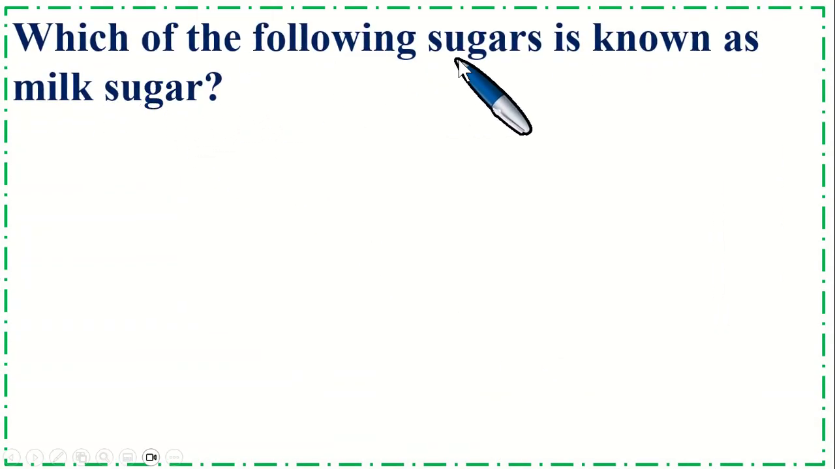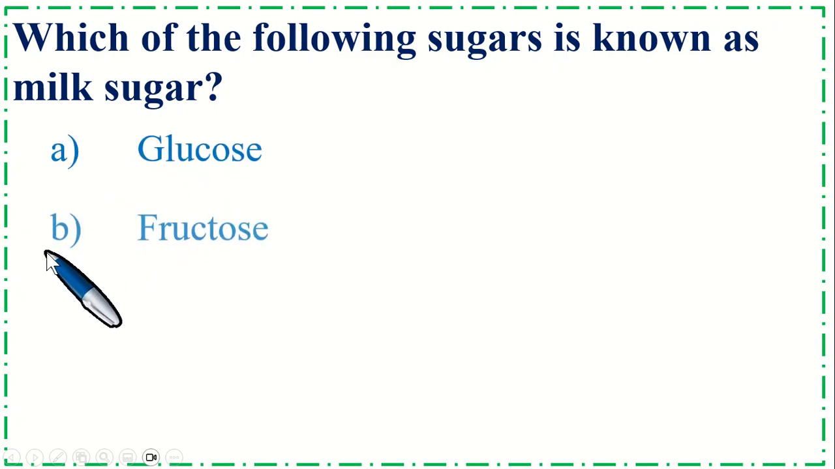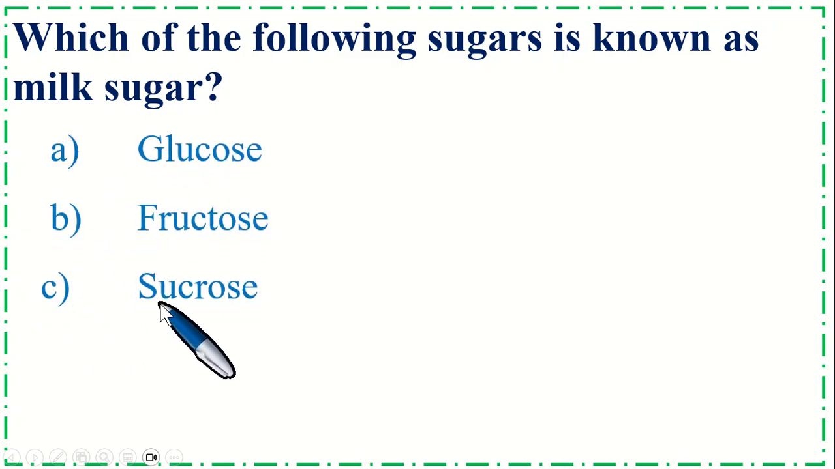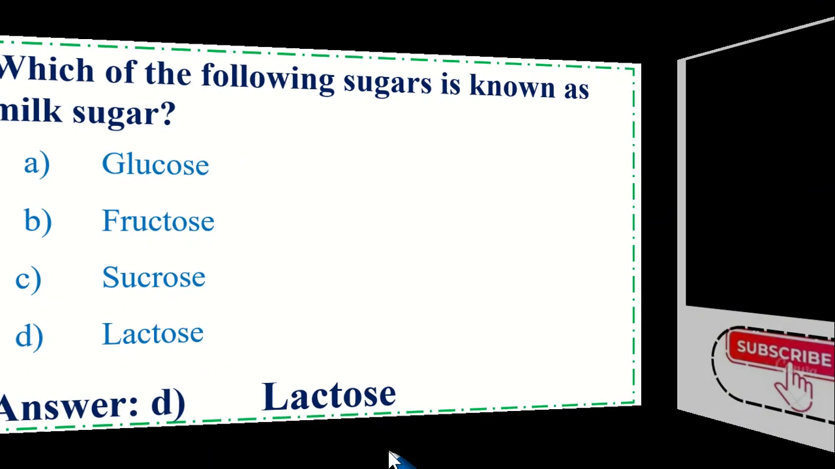Which of the following sugars is known as milk sugar? Option A, glucose. B, fructose. C, sucrose. And option D, lactose. So the correct option is D, lactose.